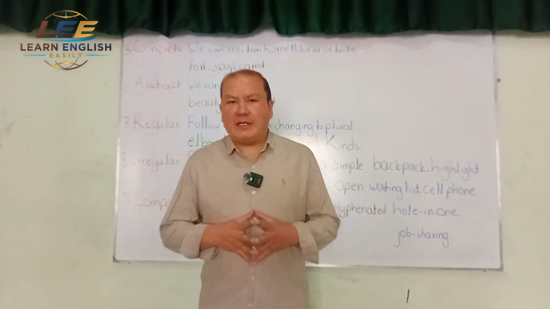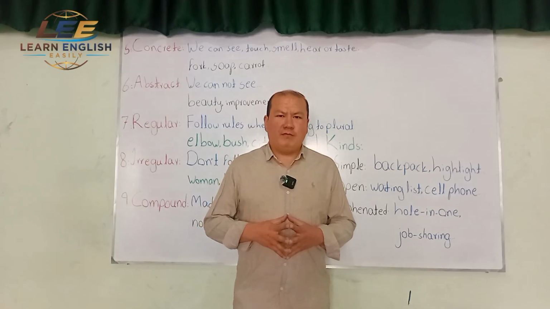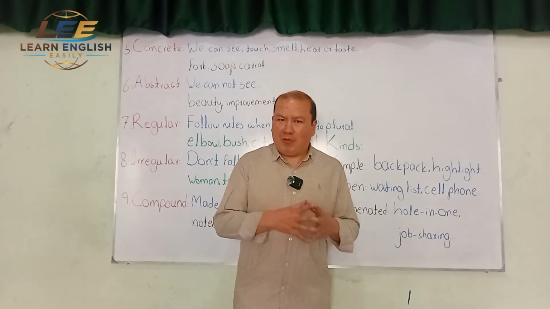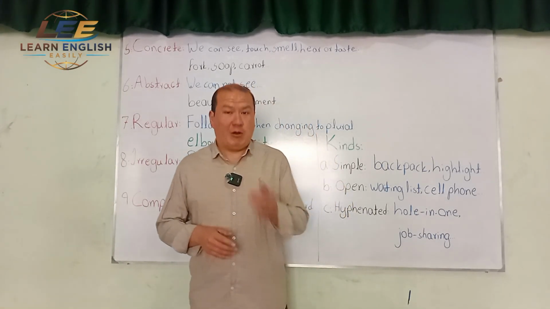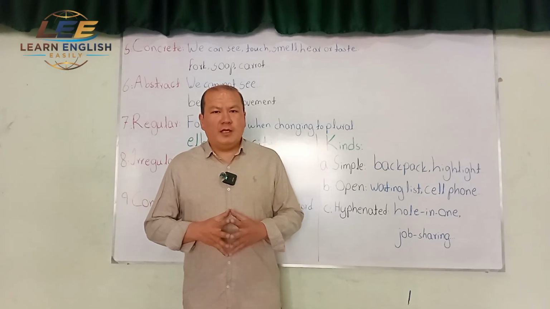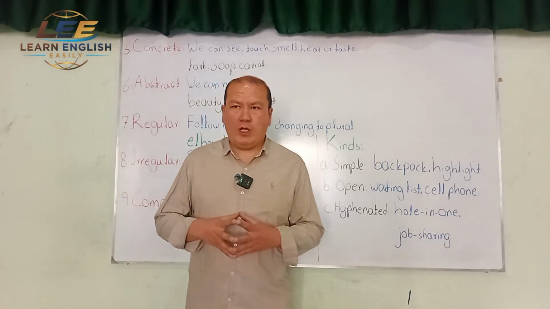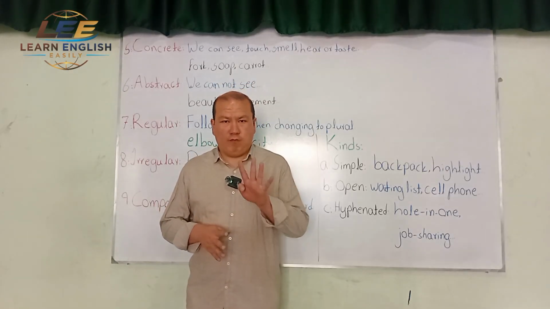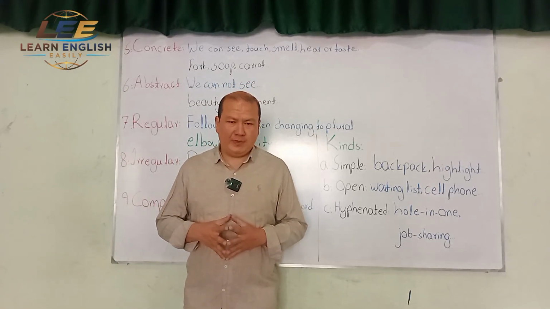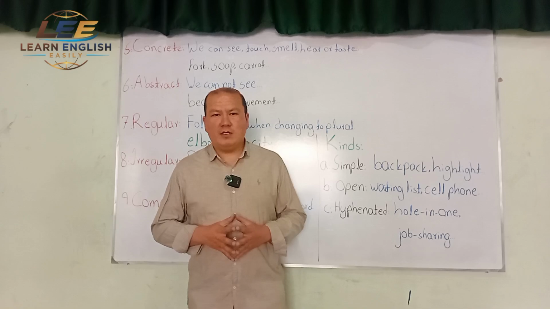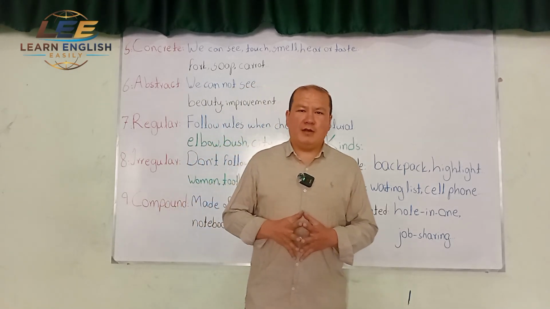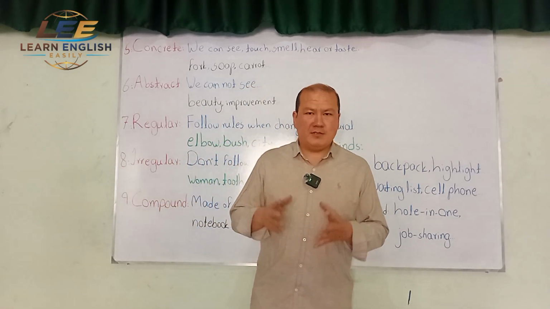It's our third lesson of basic English grammar regarding noun. In the first two lessons, we defined noun. We also talked about four kinds of nouns. In this lesson, we want to talk about five other kinds of nouns. So let's start.